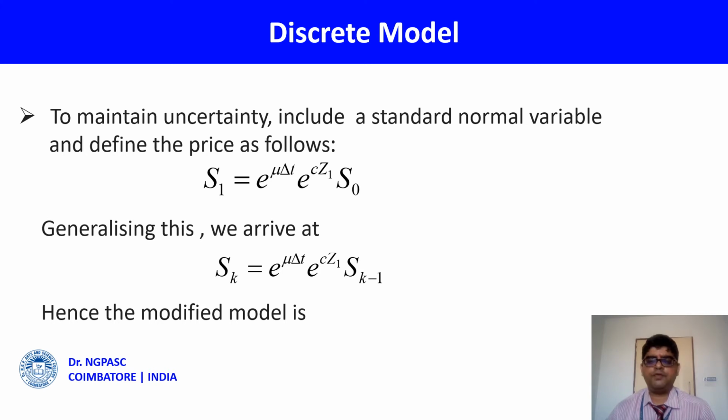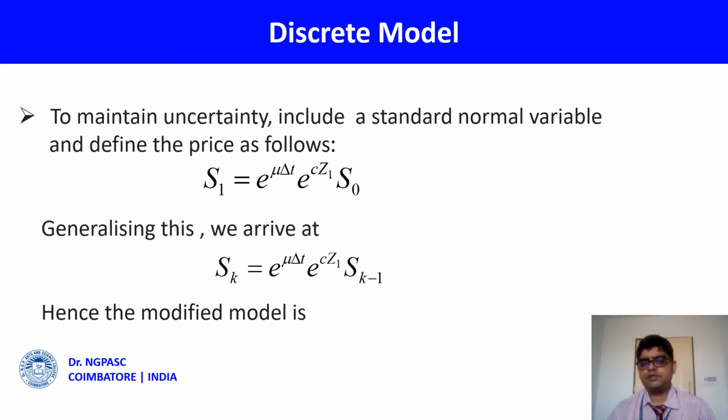So what to do? I will introduce a standard normal variable z, with distribution N(0,1). I have to include e^(c z_1). Now, let me define S_1 to be e^(mu delta t) S_0, that you know.